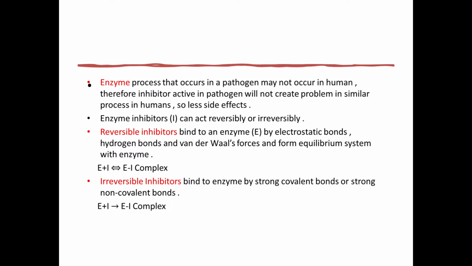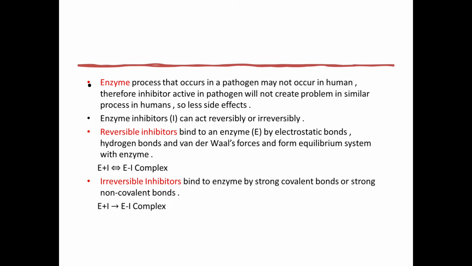Enzyme processes that occur in a pathogen may not occur in humans. Therefore, an inhibitor active in a pathogen will not create a problem in a similar process in humans. So there is less side effect. Every time we are not targeting only enzymes in humans. For some conditions we are targeting enzymes in humans, and for some conditions we are targeting enzymes in the pathogen that is causing some infection.